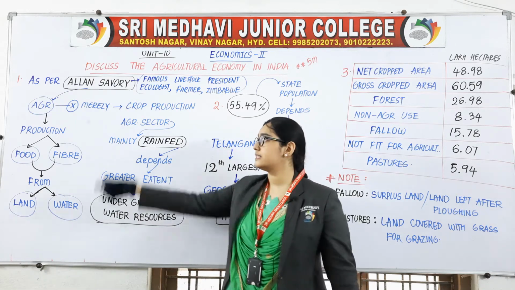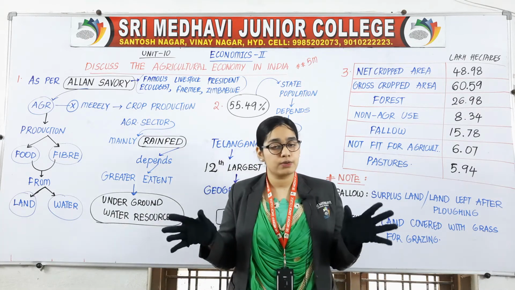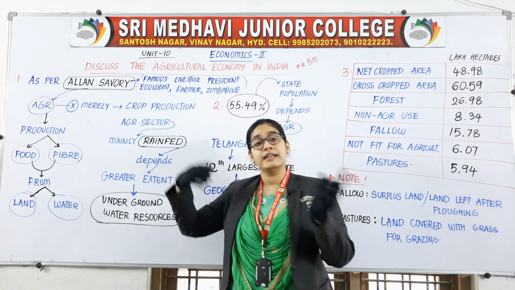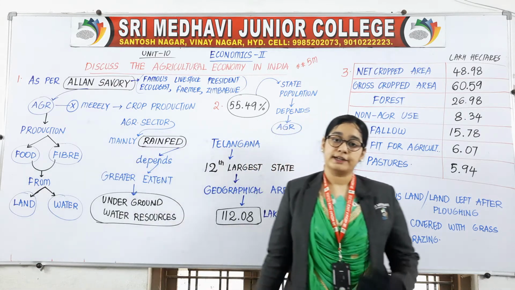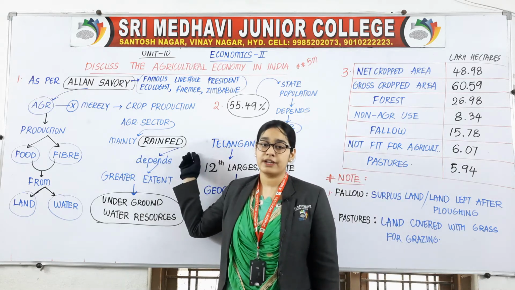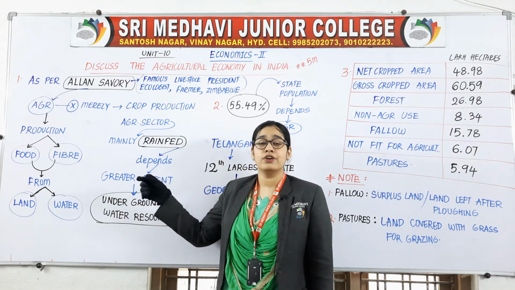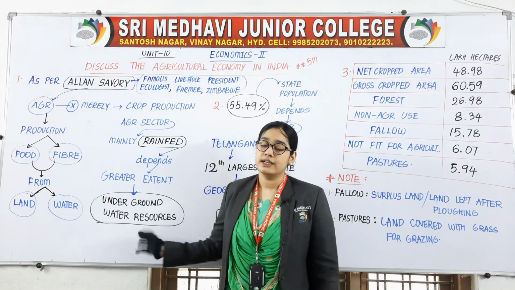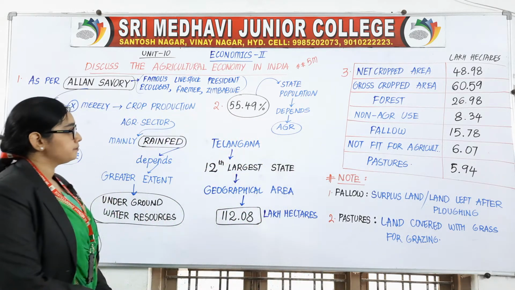The first thing was, as per Alan Savory, agriculture is not merely crop production, but production of food and fiber from land and water. The second thing, the agriculture sector is mainly rain fed, depending to a greater extent on underground water resources. Let us go to the second point.